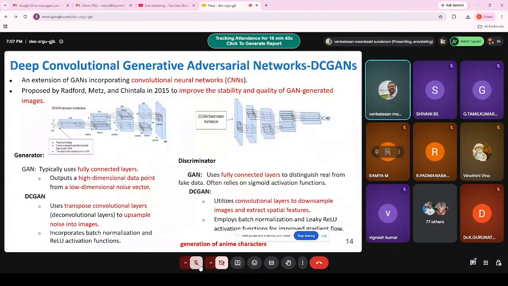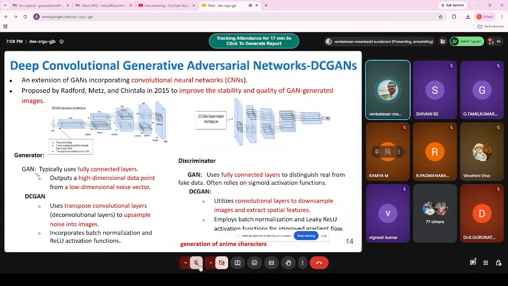You will have the generator architecture here, and here also you have the generator and discriminator. This is a generator and this is a discriminator. What is the difference? GAN uses fully connected layers, which output a high dimensional data point from a low dimensional noise vector.